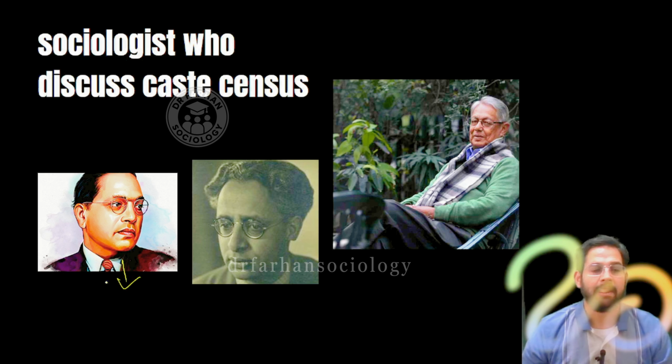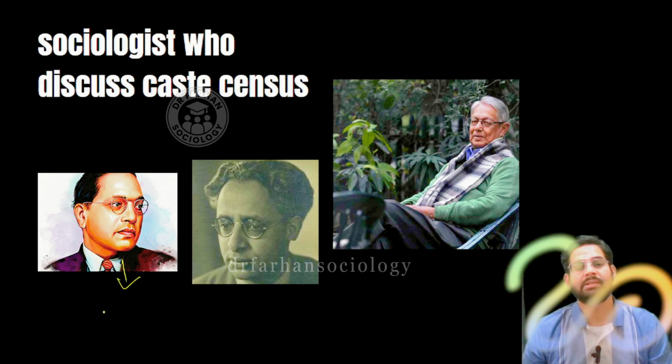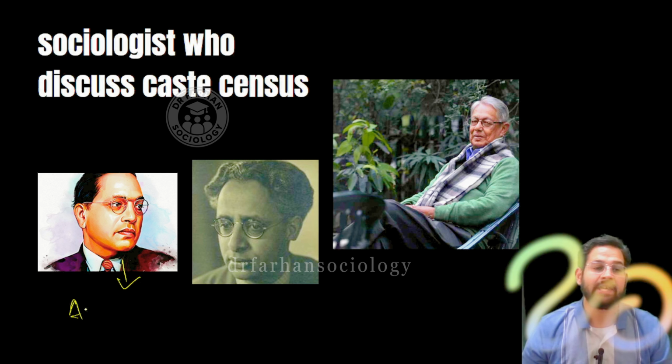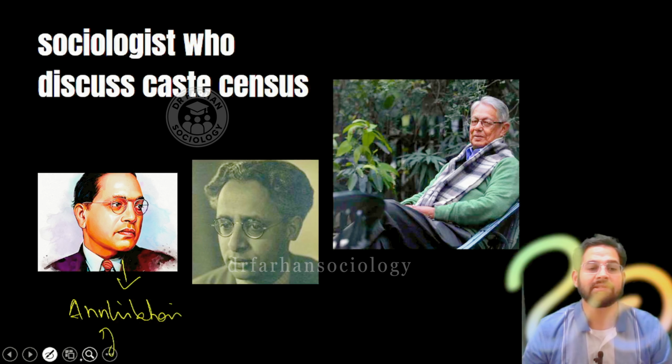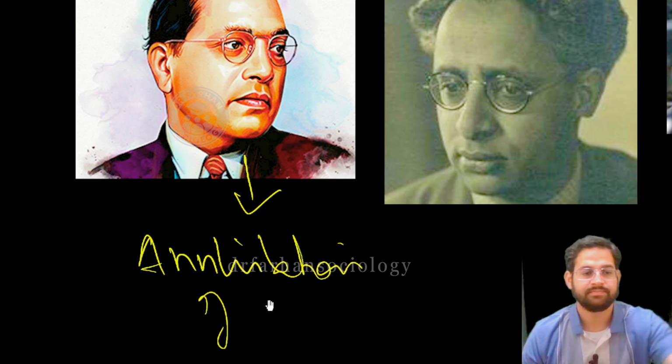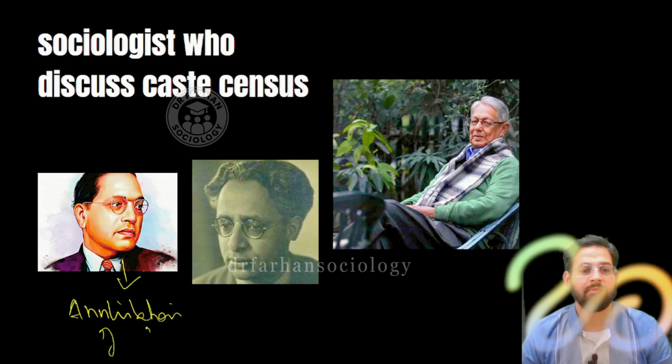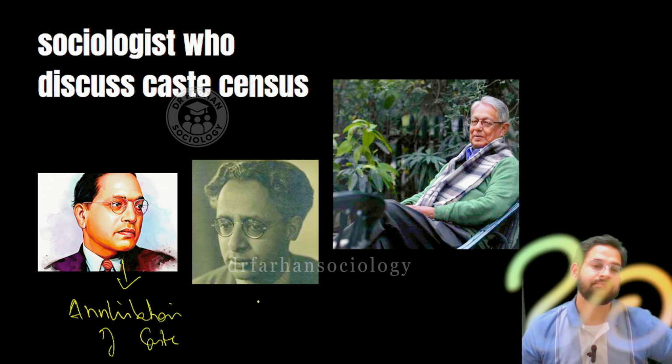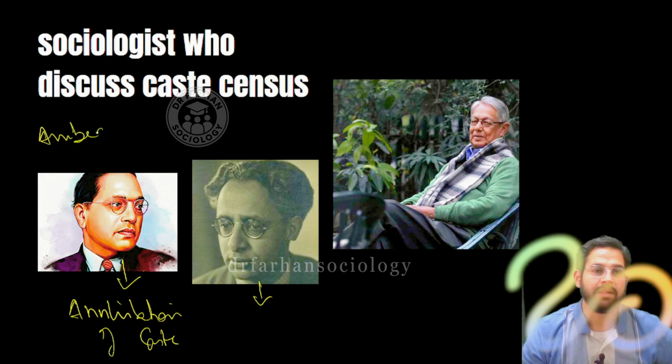If you remember Ambedkar, he was the person who wanted to remove the caste system from society, and he wrote a book on how we can remove the caste system. His topic was the phenomenon of annihilation of caste. On the other hand, there is an important sociologist, B.R. Ambedkar.